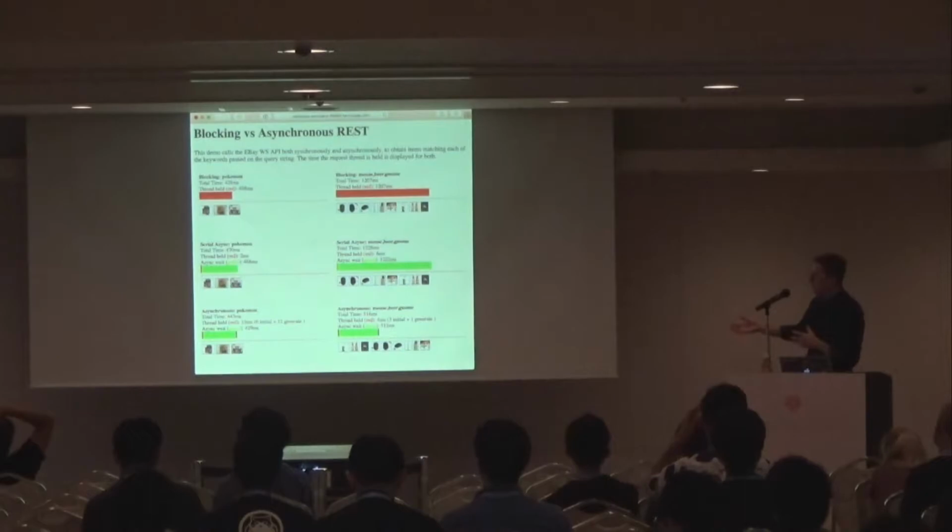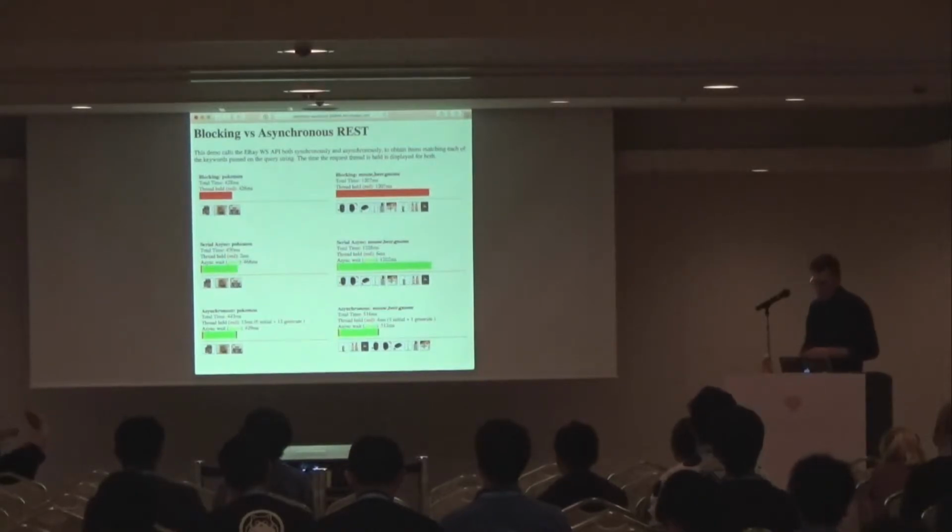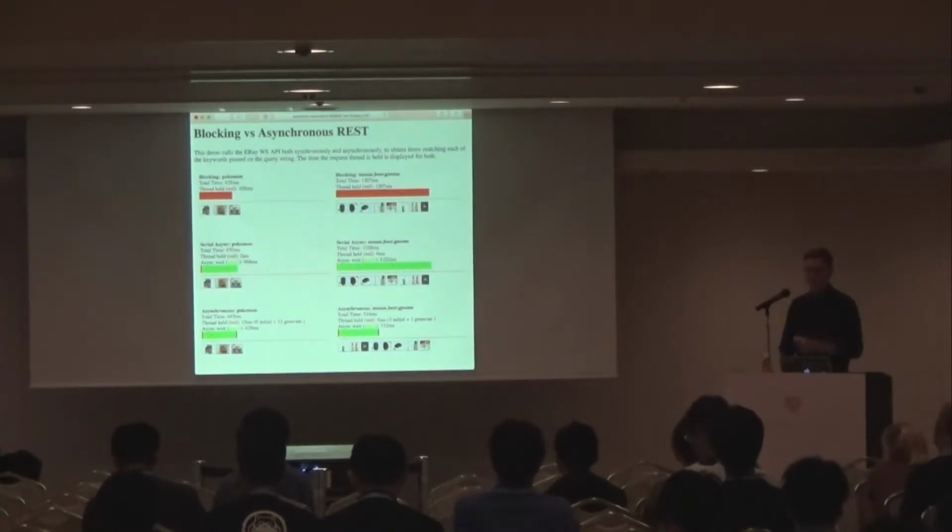And then finally, we have the asynchronous and parallel example. You can see it takes a little less than half the time to make those 3 requests, and there's just a sliver of this that the request thread is actually blocking. So you can just see barely there a little bit of red on that bar.